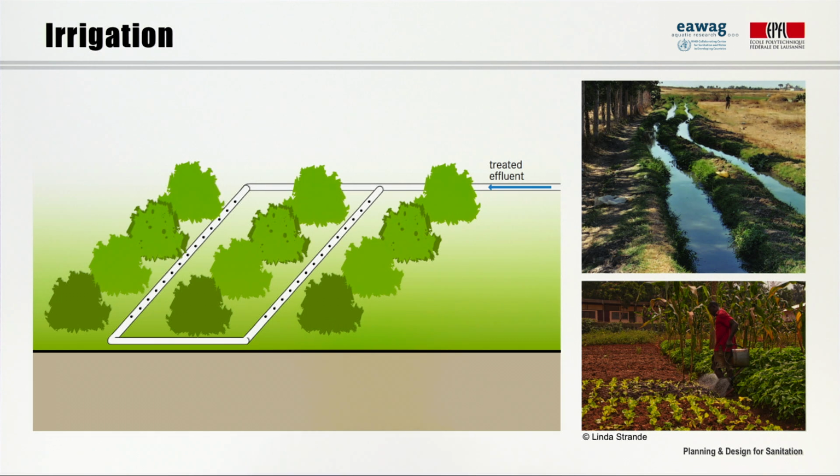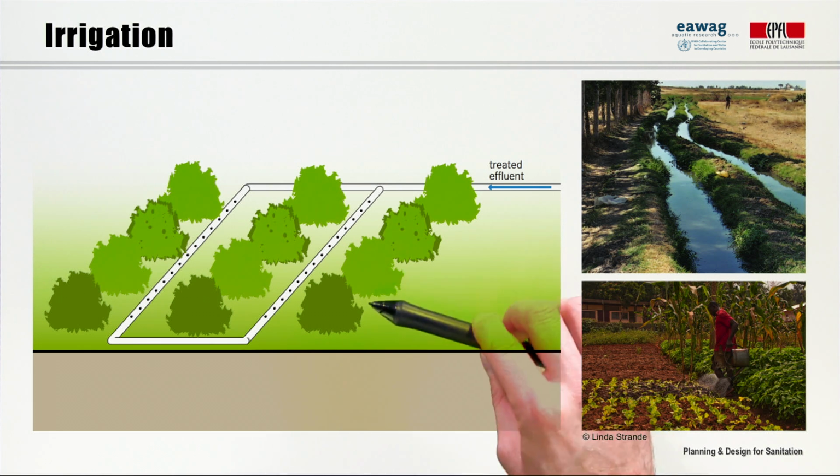To reduce dependence on fresh water and increase crop yields by supplying increased water and nutrients to plants, properly treated wastewater can be used for irrigation in agriculture. There are two kinds of irrigation technologies. First, drip irrigation, where the water is slowly dripped on or near the root area, as shown in this drawing here.